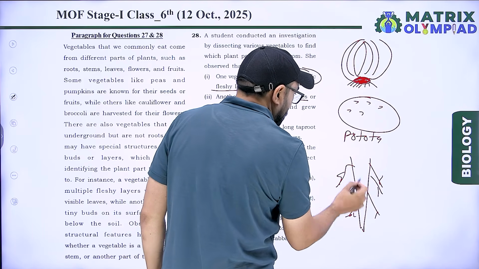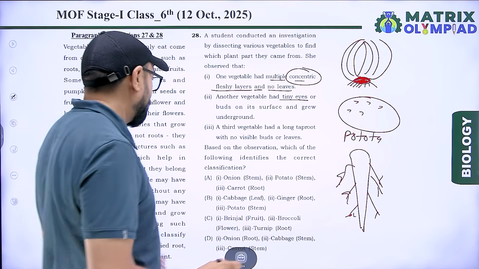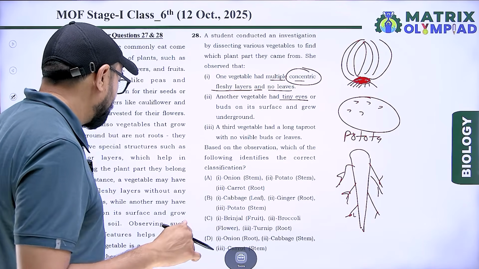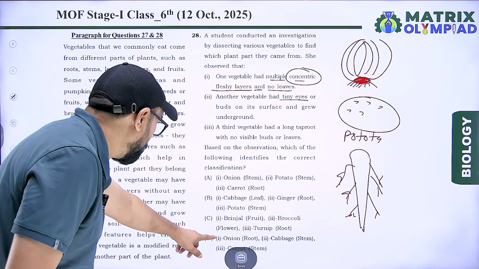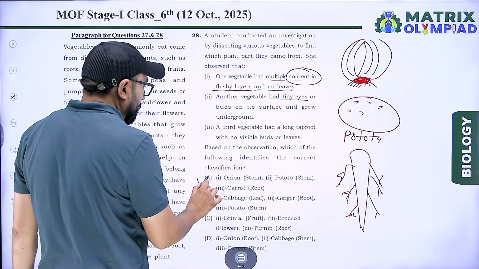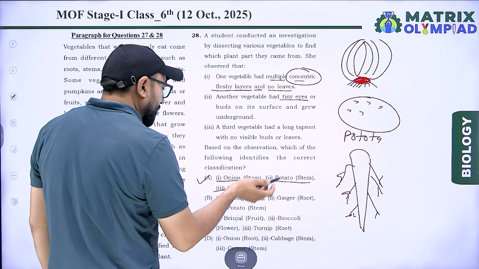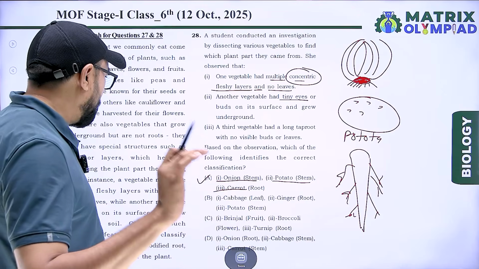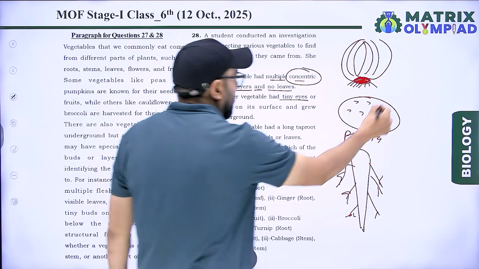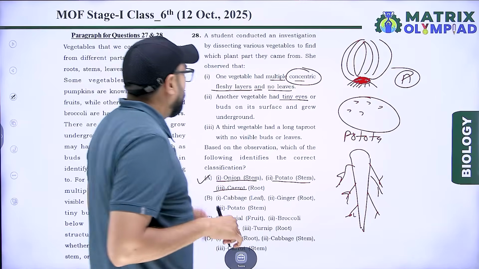It's carrot. So onion, potato and carrot. This is present in option A. Option A is correct for this question.